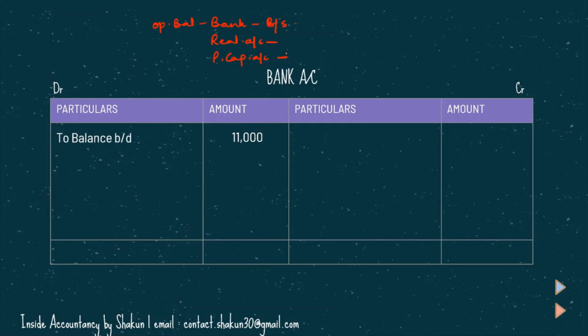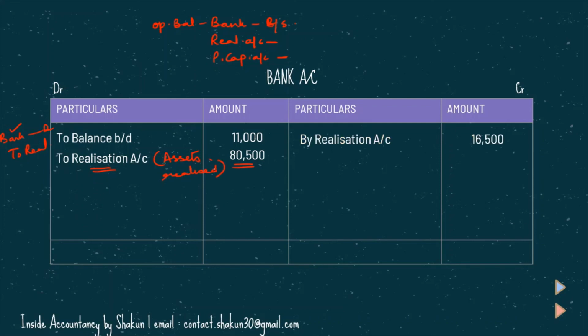So the opening balance of bank is mentioned on the debit side, which was given in the balance sheet. Then the amount which we have realized from the sale of assets is shown in the name of the realization account, because our entry was bank account Dr. to realization. So obviously the bank account is debited in the name of realization. So to realization 8,050, this is for the assets which have been realized. Obviously the liabilities were also paid, so that is shown on the credit side by realization. These are the liabilities which have been settled.